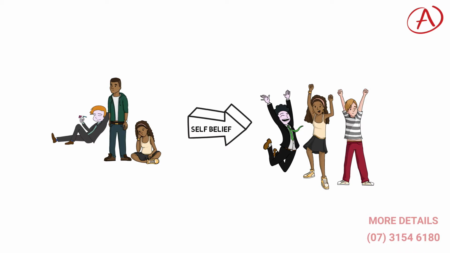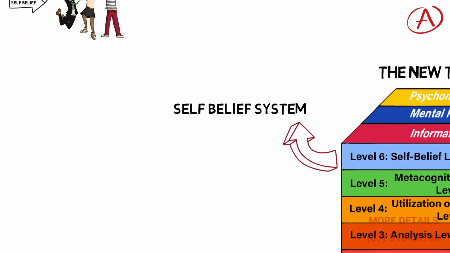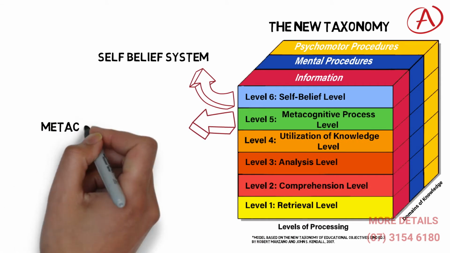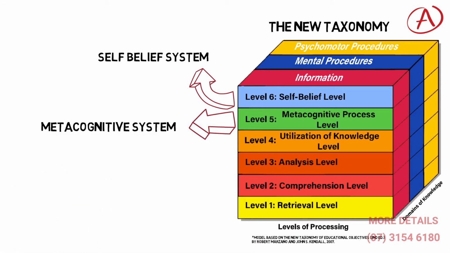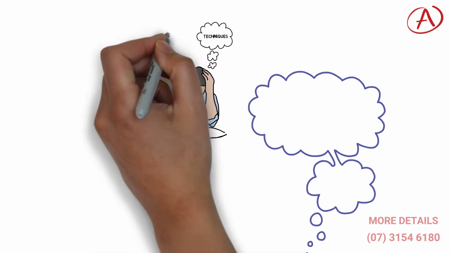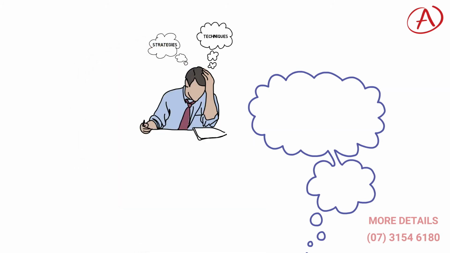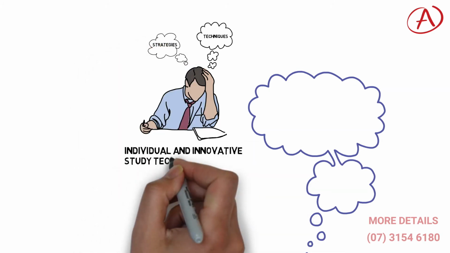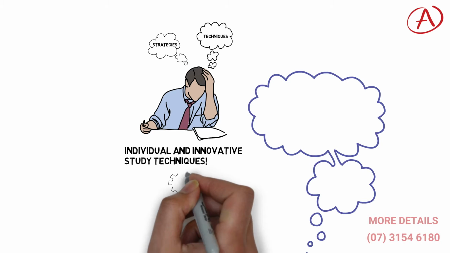It involves ensuring students are motivated and engaged in learning the content and being at school. Without this, the other levels of the model are hard to progress to. System 2 is a metacognitive system, which is pretty much a fancy word meaning thinking about thinking. This system involves using techniques and strategies to ensure we can target the self-belief appropriately to address the content provided and therefore maximize the student's ability to process information.